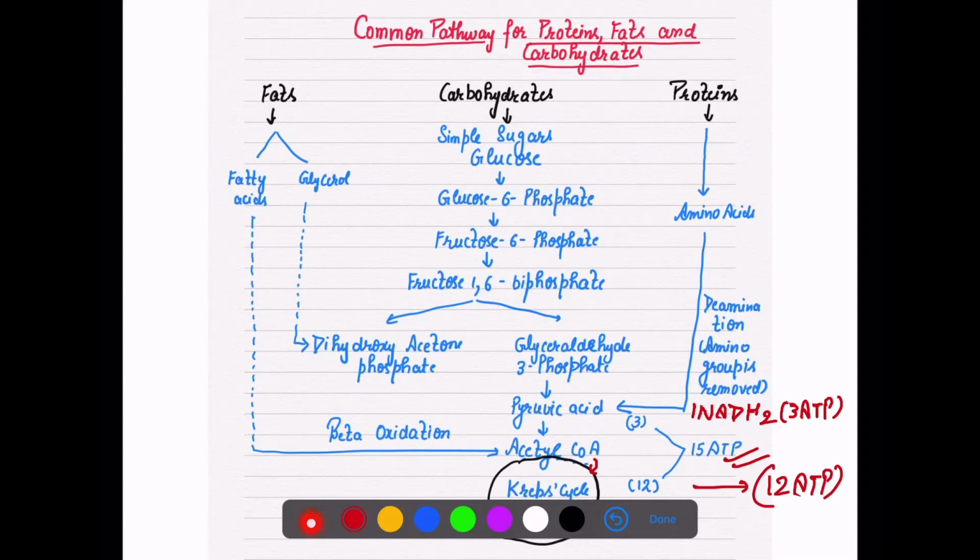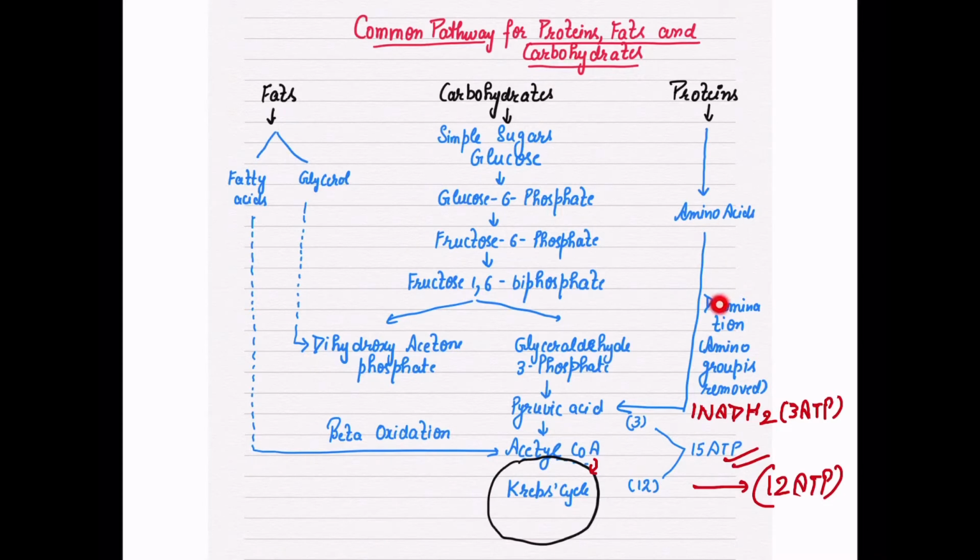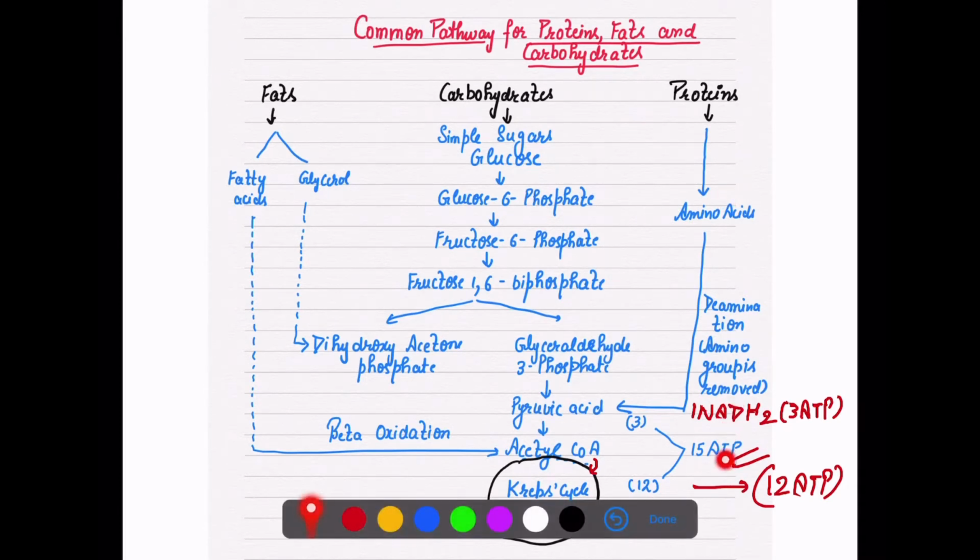So that depends on the amino acid. They can give you one amino acid to calculate the amount of ATP. They can give you that 2 amino acids are getting deaminated, 3 amino acids, 10 amino acids. So you have to calculate. Suppose 10 amino acids are given to you, and one amino acid gives 15 ATP, then you can calculate for 10 amino acids also, right? In this way the questions can be solved.